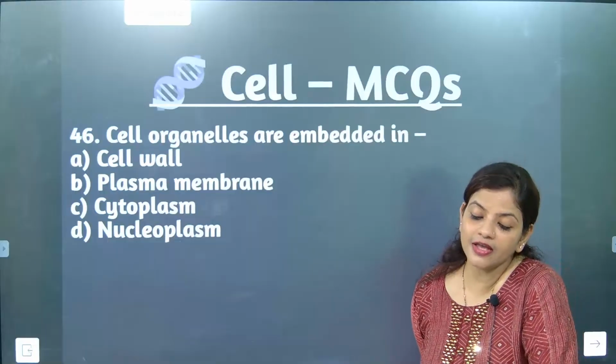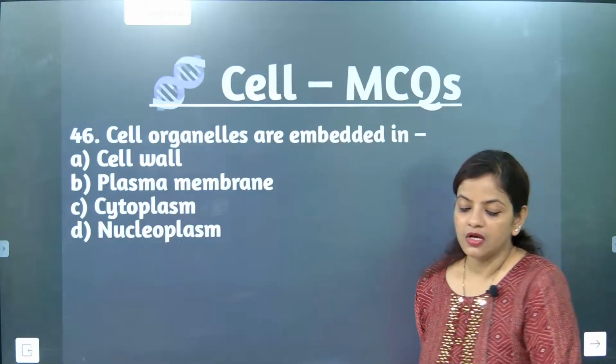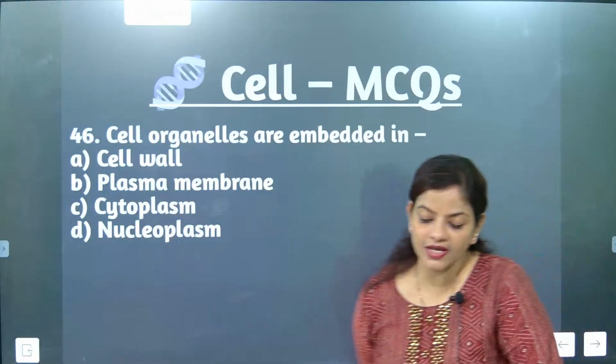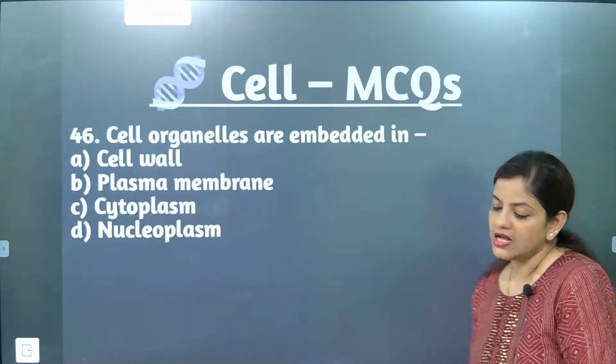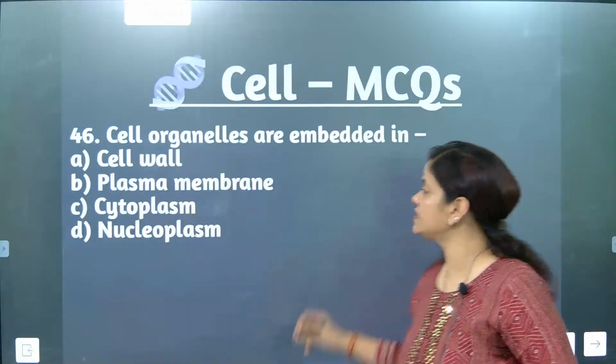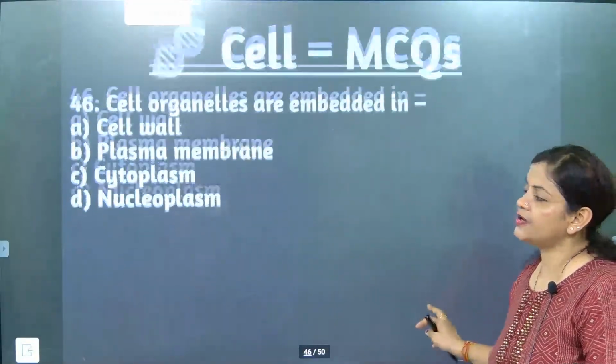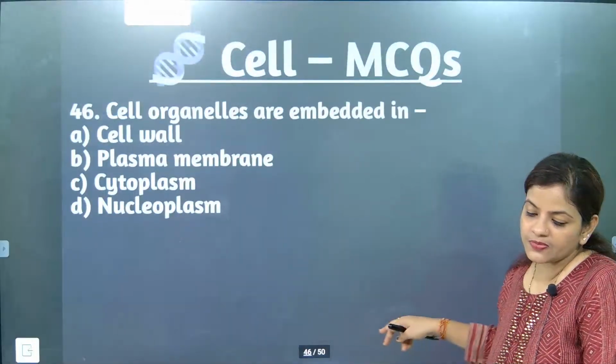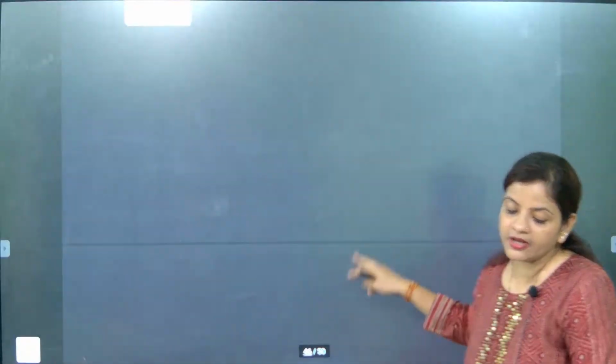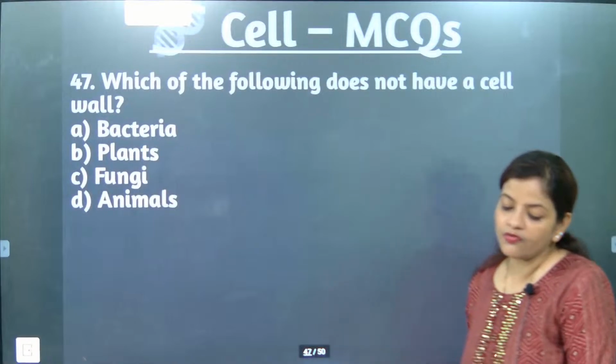Note down. Cell organelles are embedded in cytoplasm. Absolutely correct. Understood? Plasma membrane is the outer layer. We'll go for the next question.